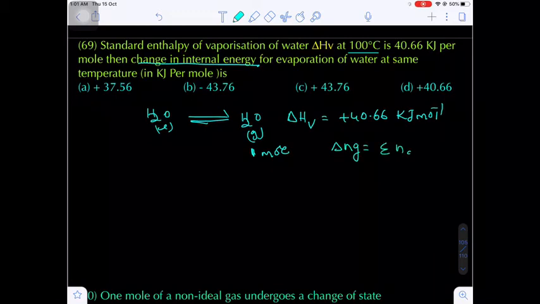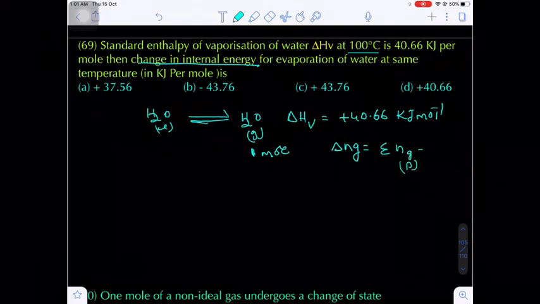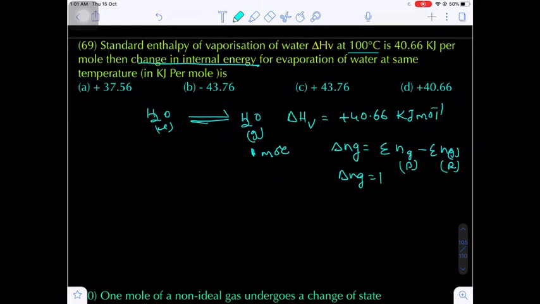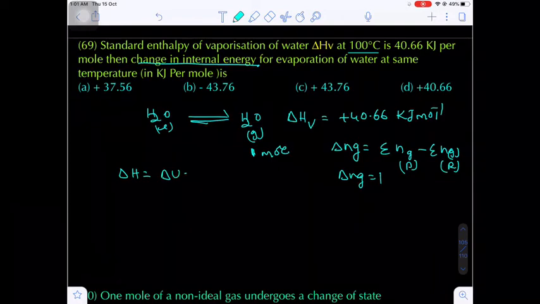So summation of number of moles of gaseous products minus summation of number of moles of gaseous reactants. So here delta Ng I am taking as 1 because on the left side there is no gaseous species. Now what is the relation between delta H and delta U? Delta H is equal to delta U plus RT delta Ng in case of chemical reactions.